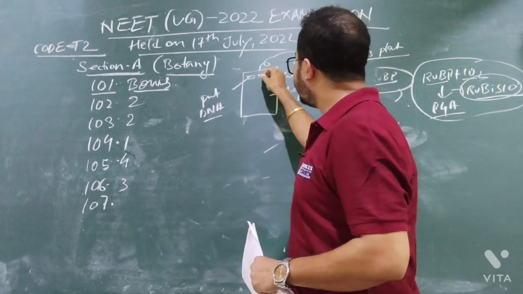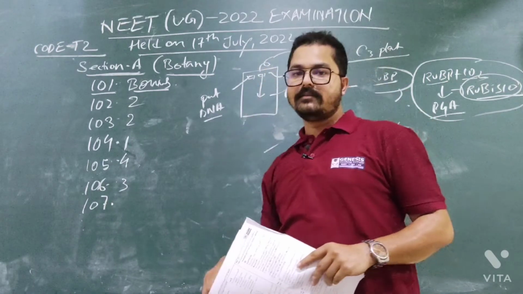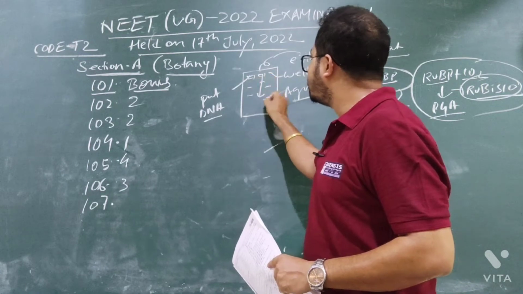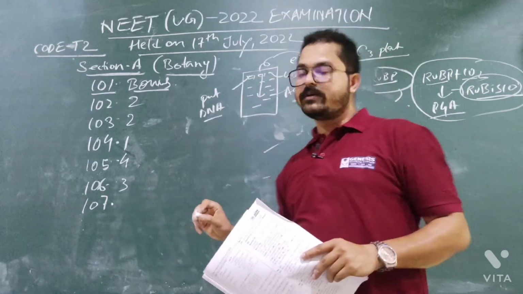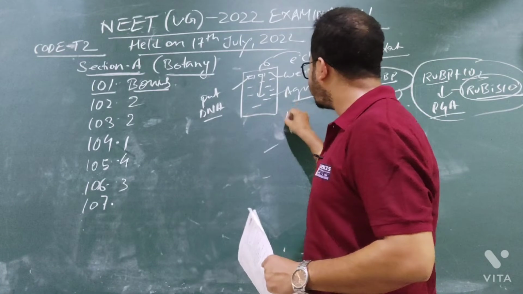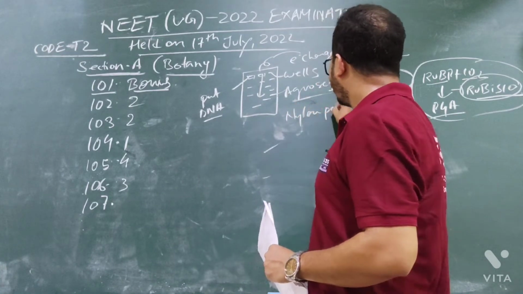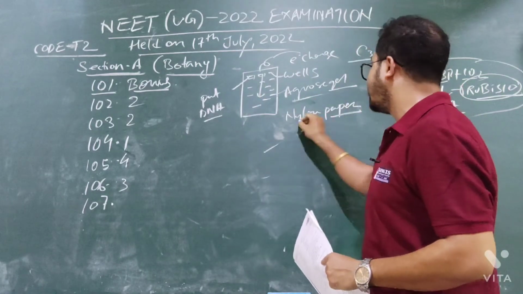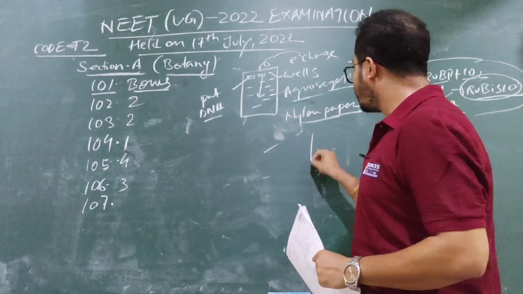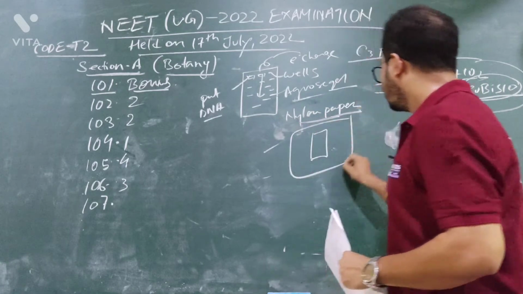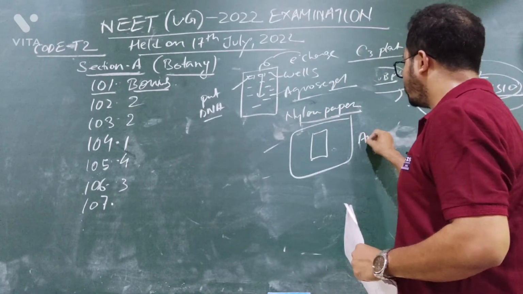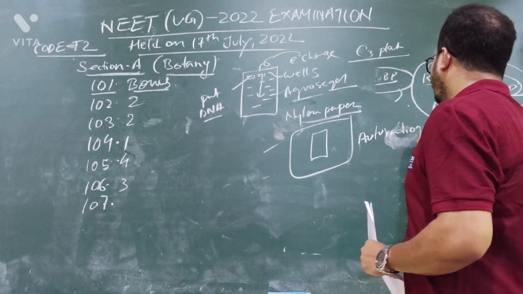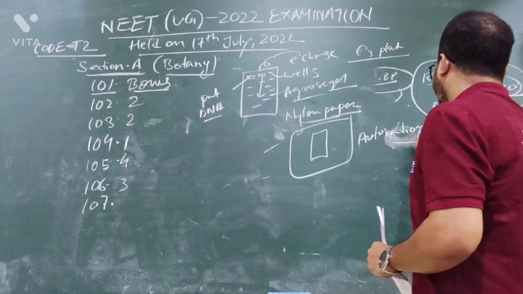Now when the DNA fragment runs through the agarose gel, are you getting my point? After that, we cannot see whether the fragment has reached a particular place or not. For that purpose, we need to put one nylon paper here, and after putting the nylon paper, all the DNA fragments will attach to the nylon paper. After that, this nylon paper will be shifted to one machine and passed through one process known as autoradiography.